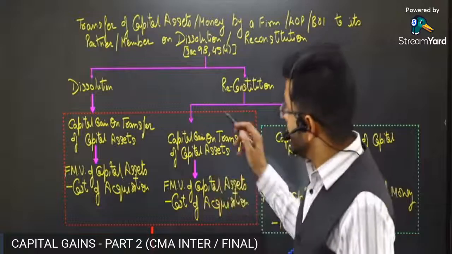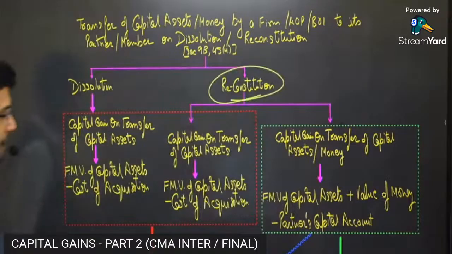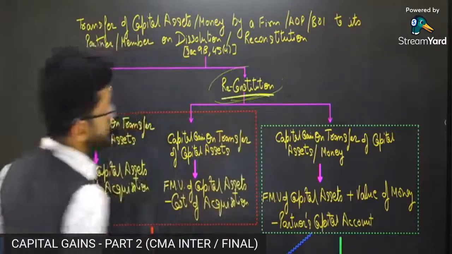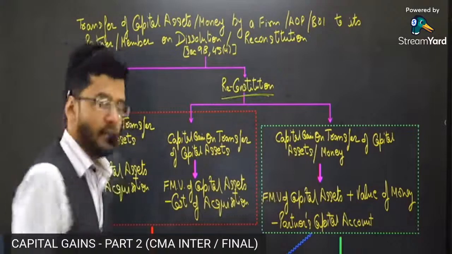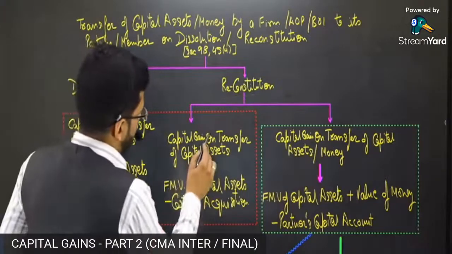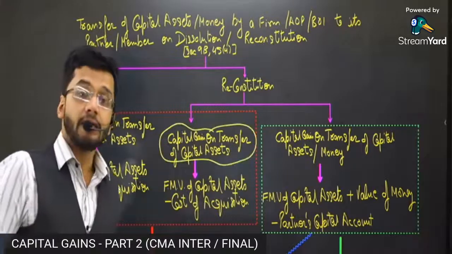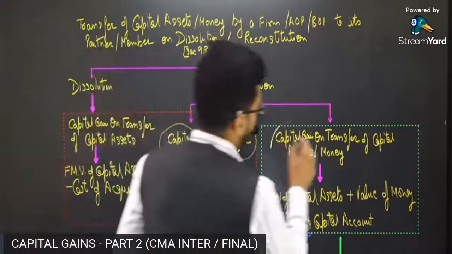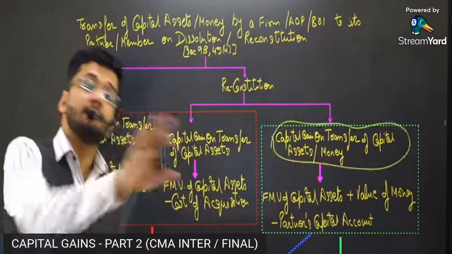Now, in case of reconstitution, there's a slight difference. What happens in case of reconstitution? So guys, in reconstitution, we can divide the capital gain computation into two parts. Number one, when capital gain is computed on transfer of capital assets only. And second, when capital gain is computed on transfer of capital assets as well as money.